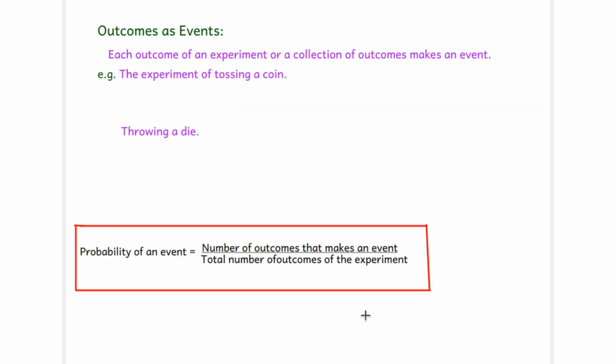Now, outcomes as events. This is a particular term that you have to understand properly to solve the questions. These are very easy. Each outcome of an experiment, or a collection of outcomes, makes an event. See, tossing a coin. Here an event, for example, is getting a head. This is an event for this experiment.